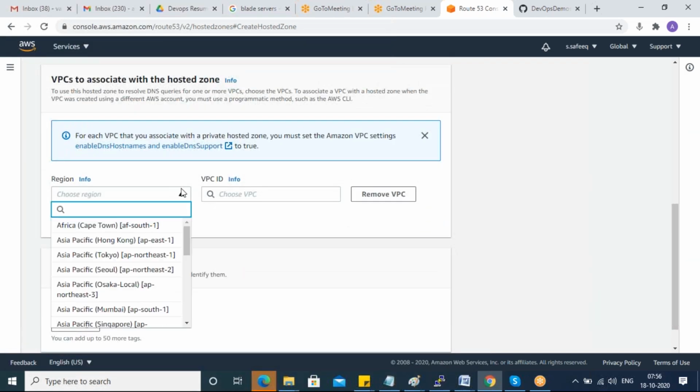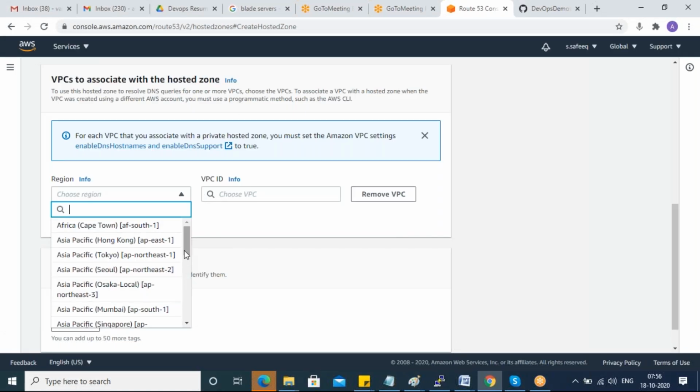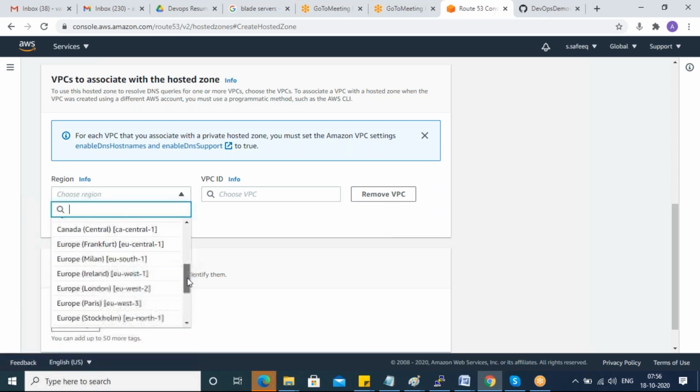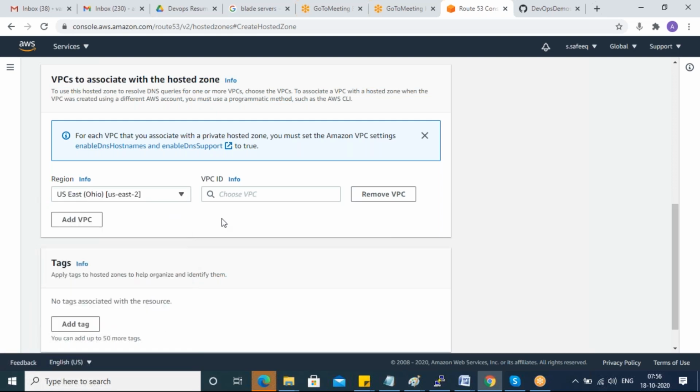Again, region. So which region is it? US East 2. So let's give the same region. Same region I'm giving. So VPC details.